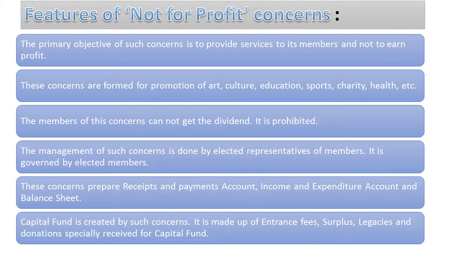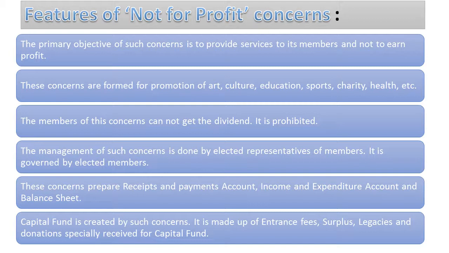The concerns are formed to promote art, culture, education, sports, charity and health. Just now we spoke about that. It is the main aim to promote art, culture, education, sports, charity and health. Charity: you may know that many organizations themselves need charity. Why? Because they are running the organization, they require funds, and whatever funds they receive, they again distribute in the form of charity for the betterment of the people who are really in need.